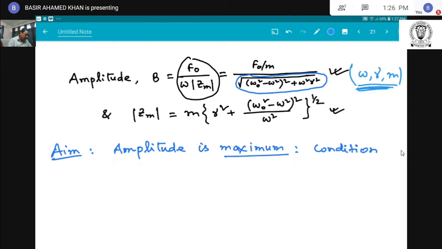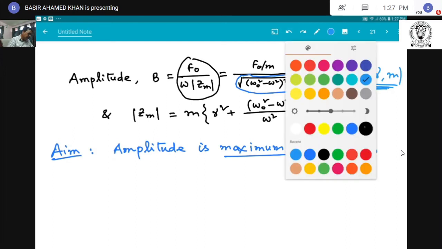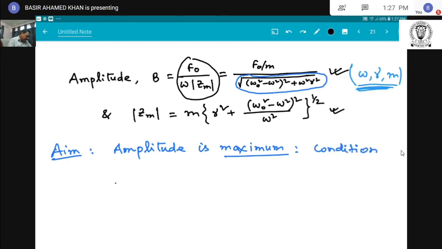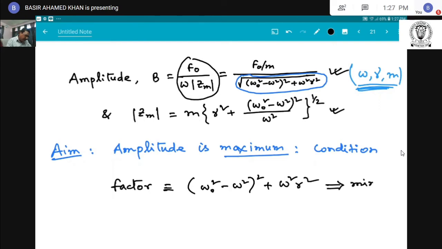Amplitude will be maximum when this factor will be minimum, since it is in the denominator, then we get the maximum amplitude.